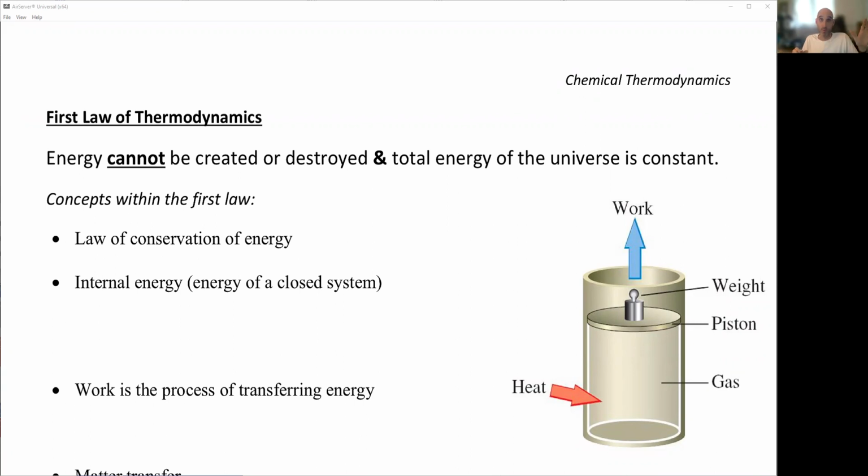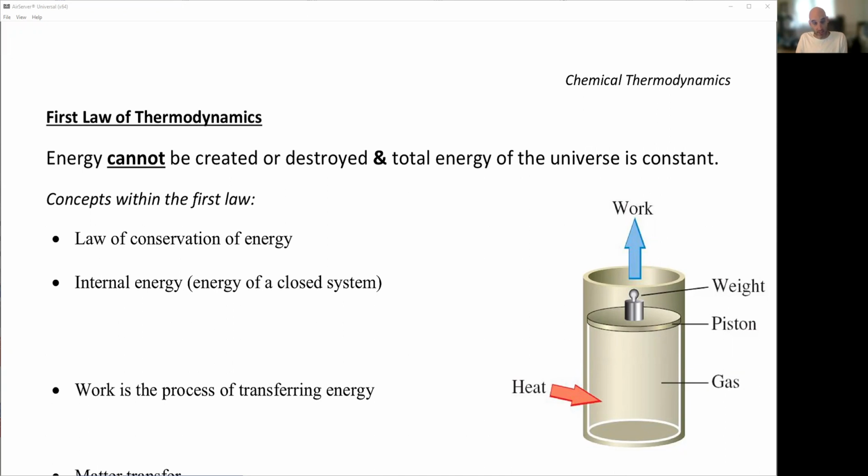So if I start out with all products or all reactants, we know it always lands somewhere in between, being the equilibrium. So we're going to talk about the laws of thermodynamics. I'm going to throw a couple equations. We've already looked at some of this, so I'm going to work my way through rather quickly. I hope not too quickly, but I guess we're going to find out. So let's start with the first law of thermodynamics.